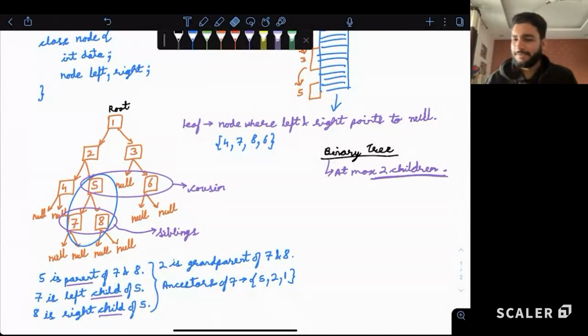Okay. Now there is one more term. When we have a left and a right child, we also have the terms left and right subtree. So guys, do we remember what a subarray is? You know what a subarray is?